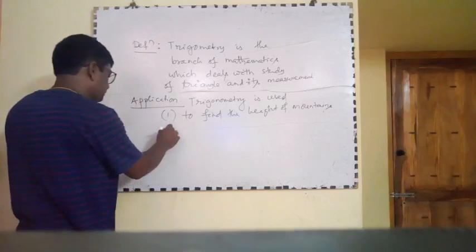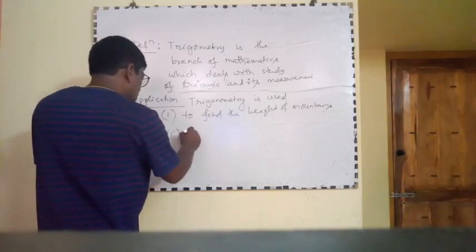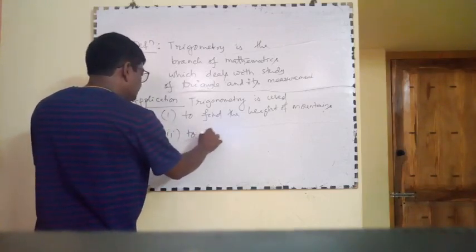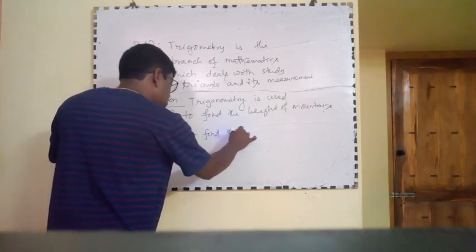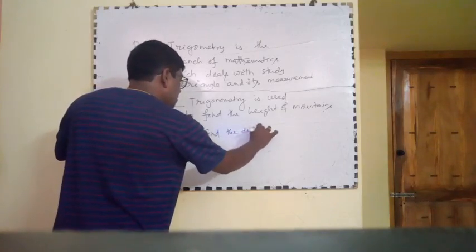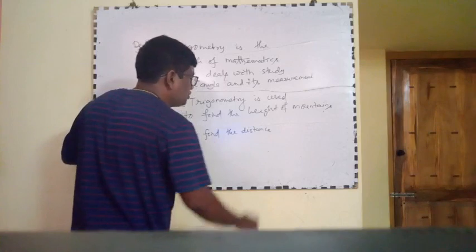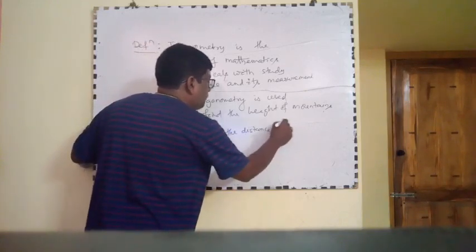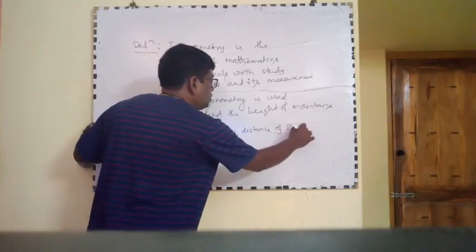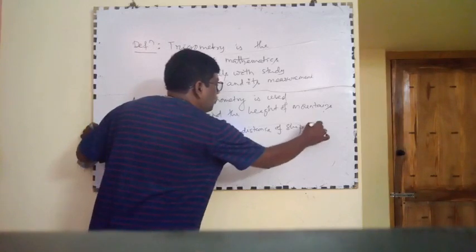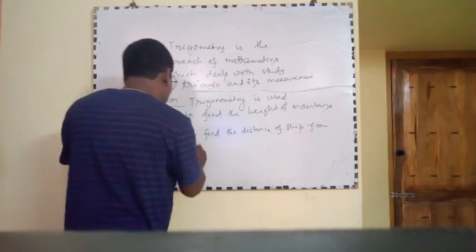Second, to find the distance of a ship from the seashore.